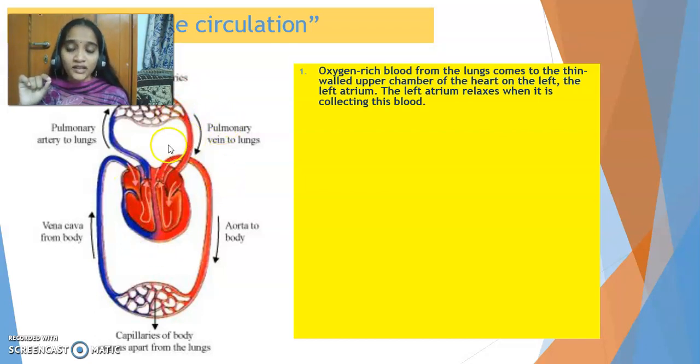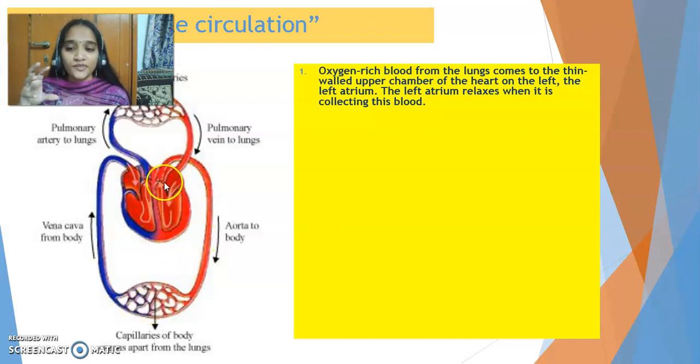So it is going to heart with the help of a blood vessel called pulmonary vein. You remember in the previous video we talked about pulmonary vein being an exception, because generally veins carry deoxygenated blood. But here the pulmonary vein is bringing oxygenated blood from lungs to heart. Now in heart, where does it exactly go? It is pumped to the thin upper chamber towards the left side, which is left atrium. So the first one to receive oxygenated blood from lungs is left atrium.